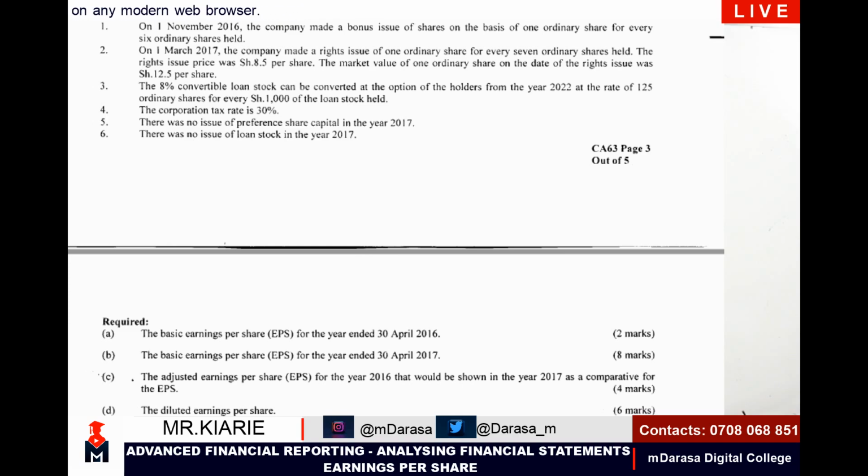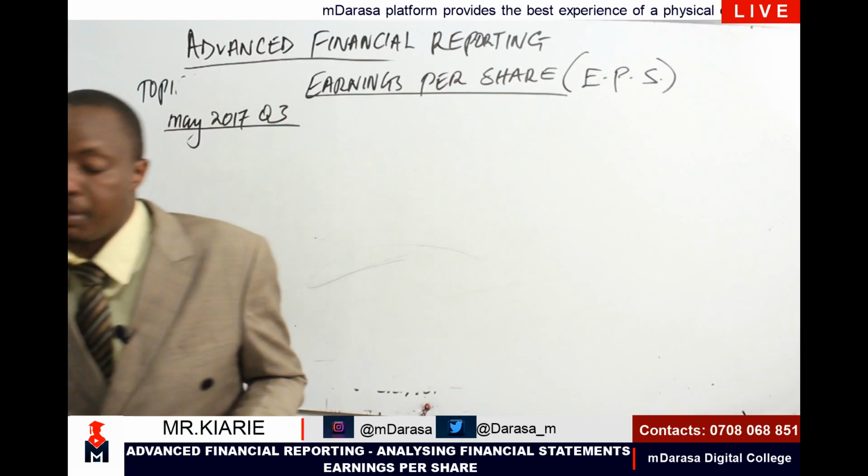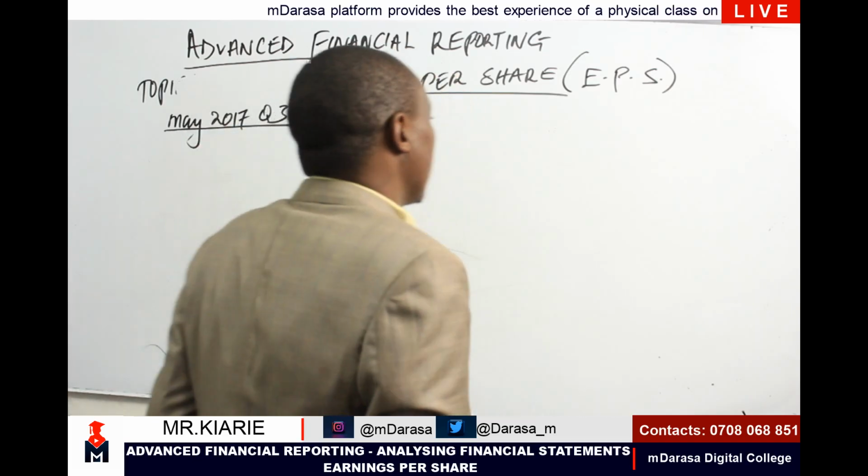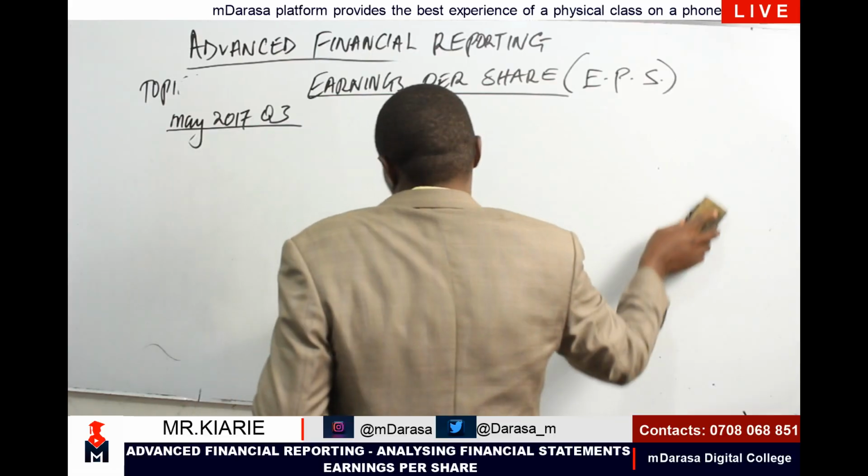You are required to compute the basic EPS for 2016 and for 2017, the comparative EPS and the diluted earnings per share. So we are going to start with computing the basic EPS for the year ended 30th April 2016.